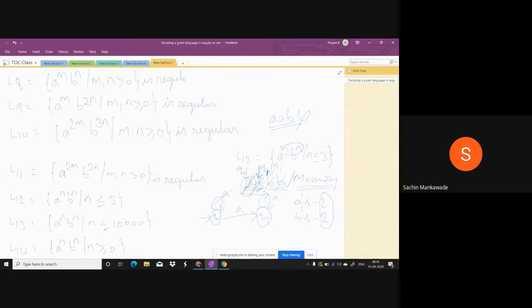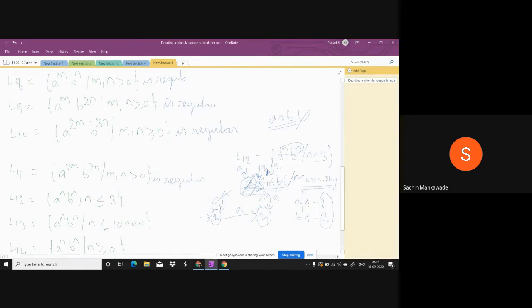And before that, to count the A's and B's, a memory is compulsorily required for a finite automata. But till now, I have not told you anywhere that a finite automata has memory. What did I say till now? It scans the string from left to right, one symbol at a time, and after moving to the next input symbol, it will not remember the previous history. So here it is compulsory.